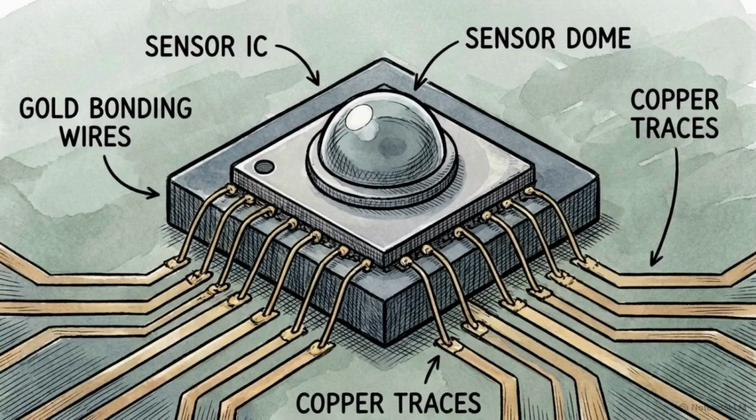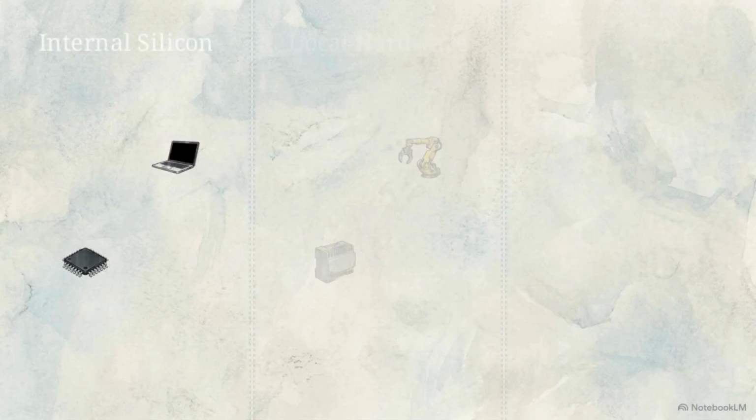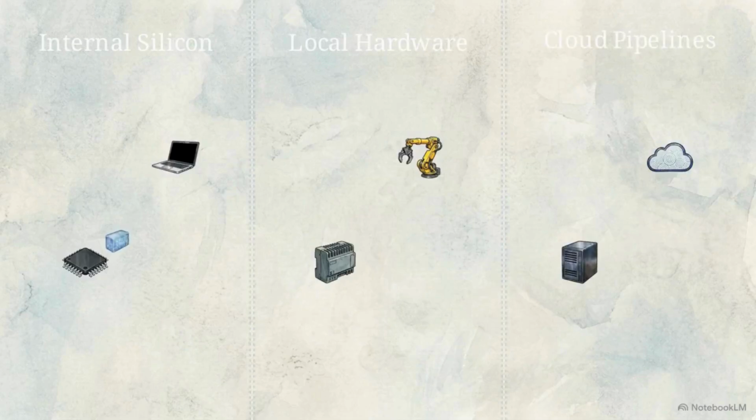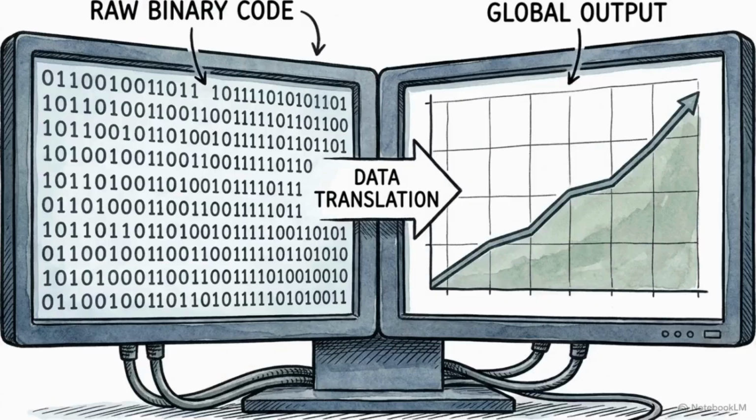We have to map the exact path the data takes, starting from the microscopic traces connecting internal microchips, all the way out to global Internet of Things networks. This means tracing the flow of information across three distinct boundaries: the internal silicon buses, the local industrial hardware networks, and finally, the lightweight cloud pipelines. In an industrial environment, the reach of a VI is determined by its interoperability, its specific capacity to translate local signals into a format the rest of the world can utilize.